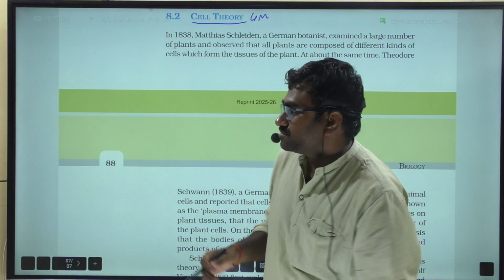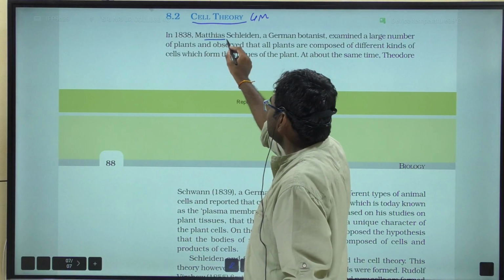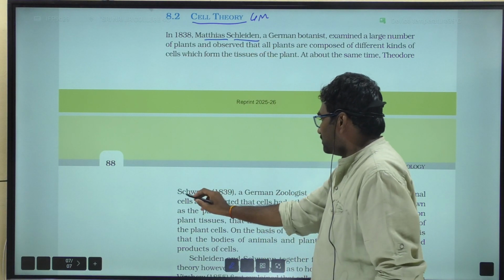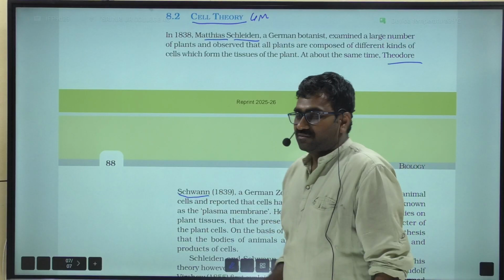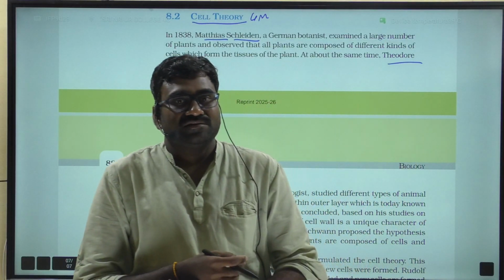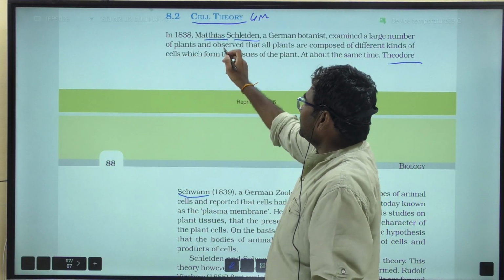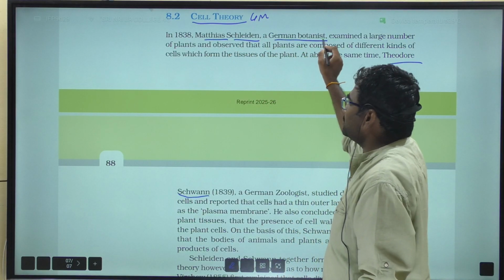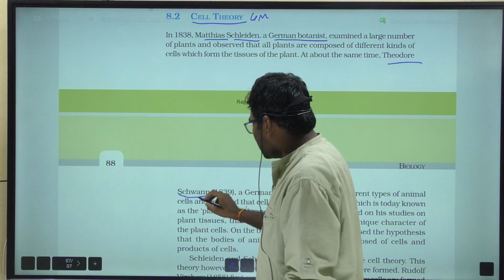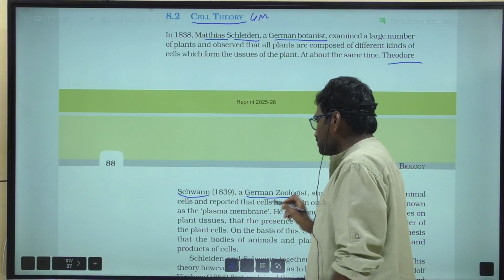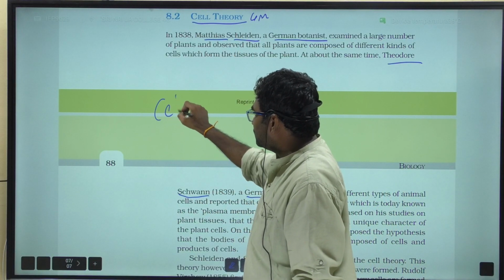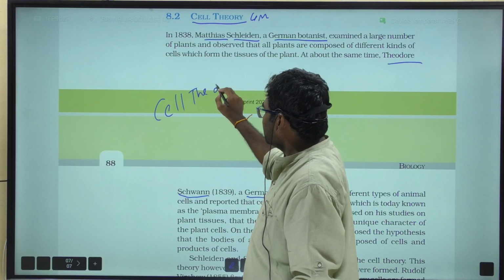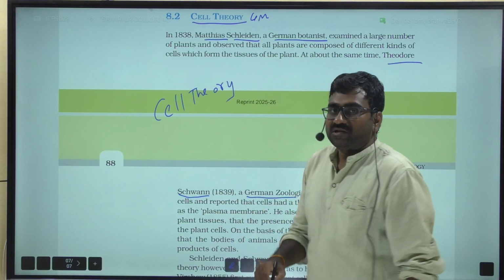Cell theory was proposed by Matthias Schleiden and Theodor Schwann. Matthias Schleiden was a German botanist, whereas Schwann was a German zoologist. So Schleiden and Schwann together proposed cell theory.